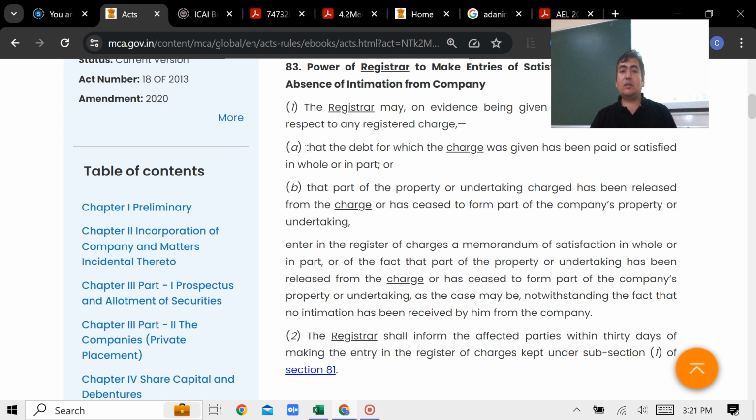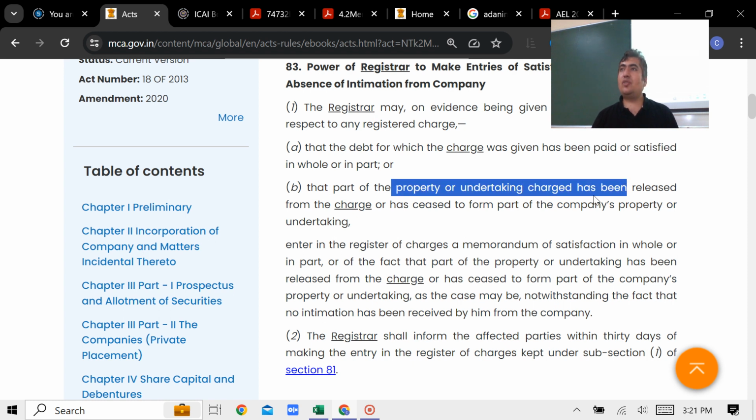Under what circumstances? If it has the evidence that the debt has been totally paid or satisfied, or the property is no more under the charge. You tell me, is this charge chapter applicable to loans or is it applicable to security?